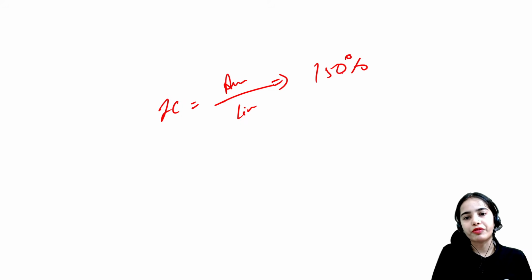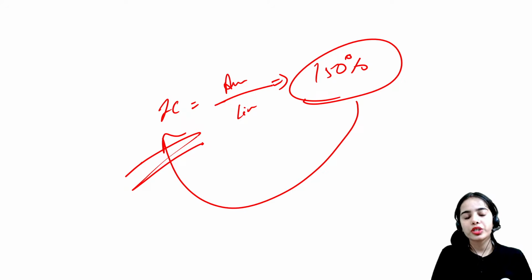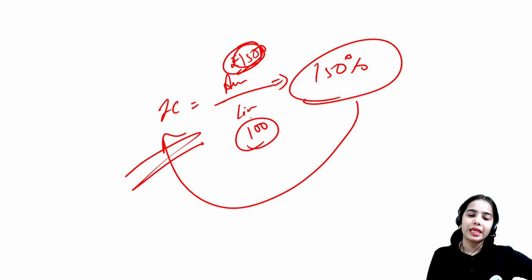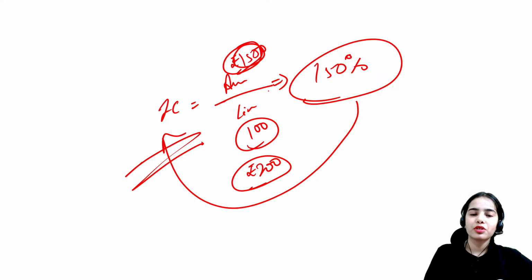It is considered 150% that is required. So insurance companies have to maintain 150% of assets against the liabilities. If the future liabilities are 100 rupees, minimum assets have to be 150 rupees. That has to be maintained. If the future liabilities are 200 rupees, then 150% of that is 300 rupees.